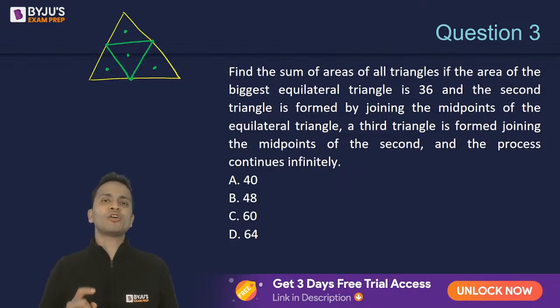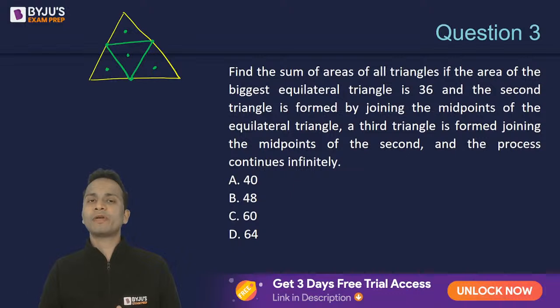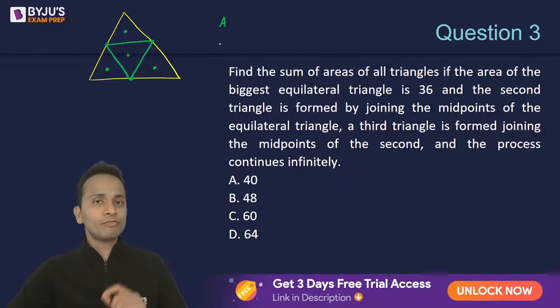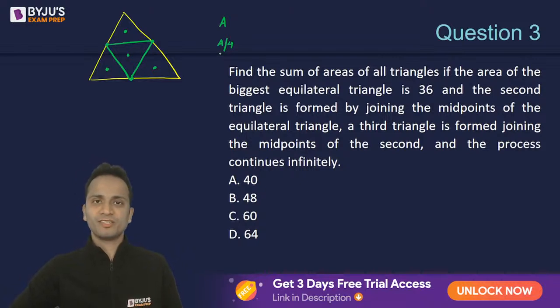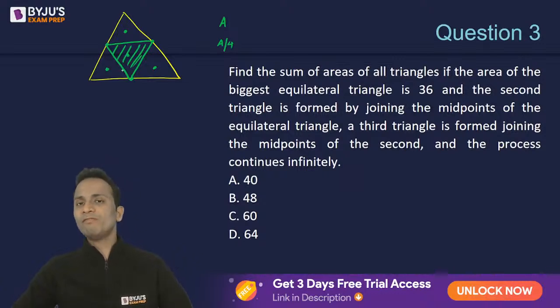If the midpoints of all the sides are joined to form a triangle, then the resulting four triangles, as you can see in this figure, all of them will have equal areas. So if the area of the bigger triangle is A, then the area of each of these smaller triangles will be A by 4. So this triangle's area will be 1/4 of the area of the bigger triangle.